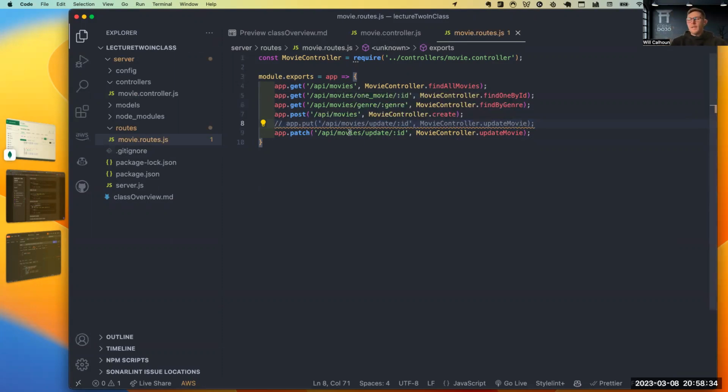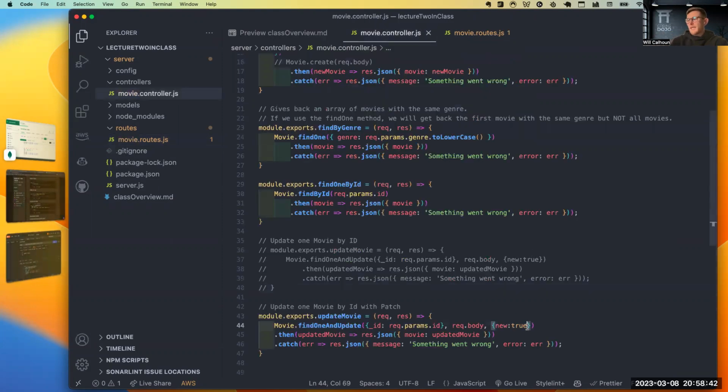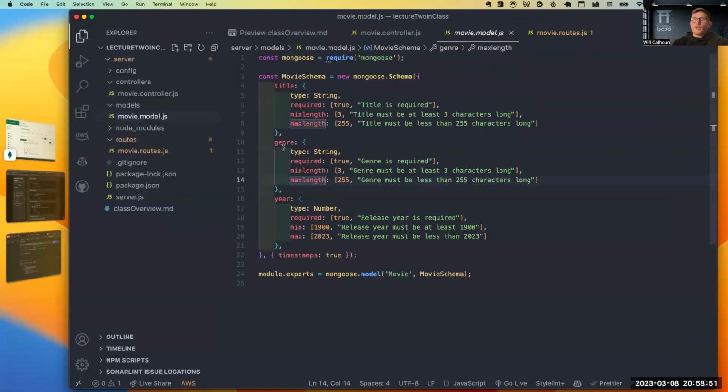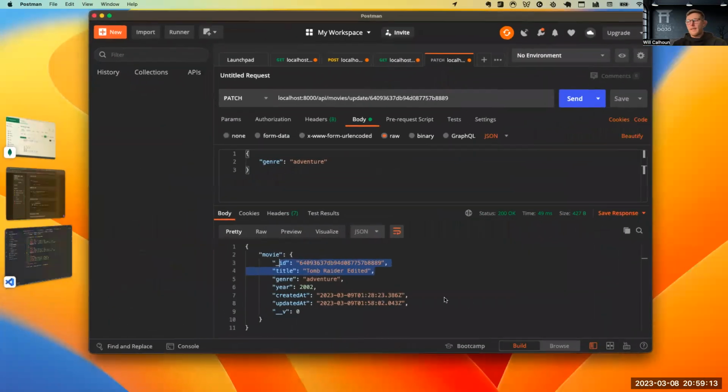Cool. Any questions on updating anything or grabbing these values? One thing I did want to point out is it was wanting me to add in something here as well called run validators. Now, in the same way that we have our validations here, it'll check and say, okay, for genre, does this new value meet these requirements? Which is great, right? And that's a huge thing that we're going to want to do. We want to make sure that we prevent them from putting a one character genre, or maybe they put 3 million words. We want to make sure that we can prevent that. So that's why that run validators was there.